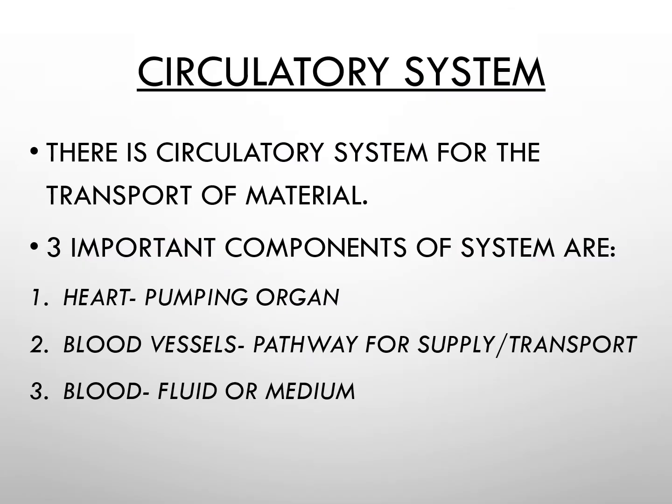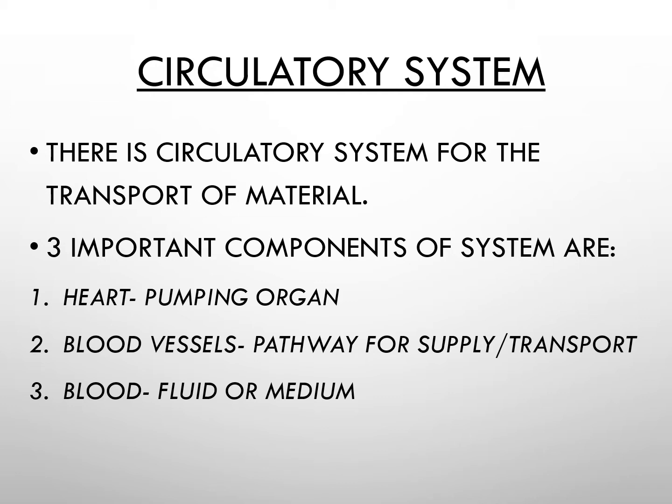See what happens in human beings. Different organ systems are there and different organ systems are doing different jobs, and that's why for each and every cell the food material and other materials are required. So if one system is doing a particular job, it has to supply the things to all. So we will discuss: in human beings, for this transport of materials there is a circulatory system, and this